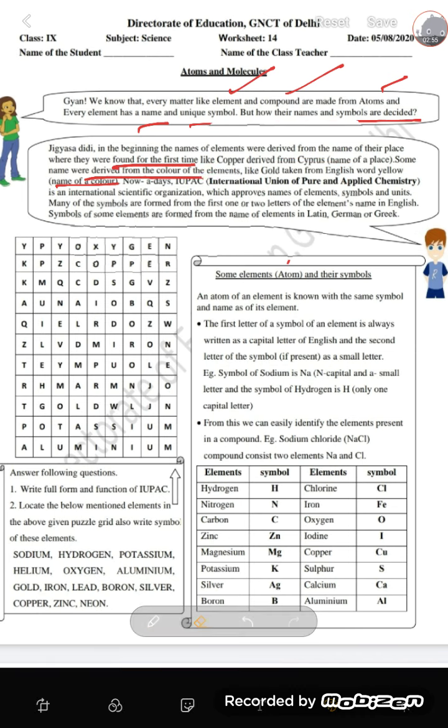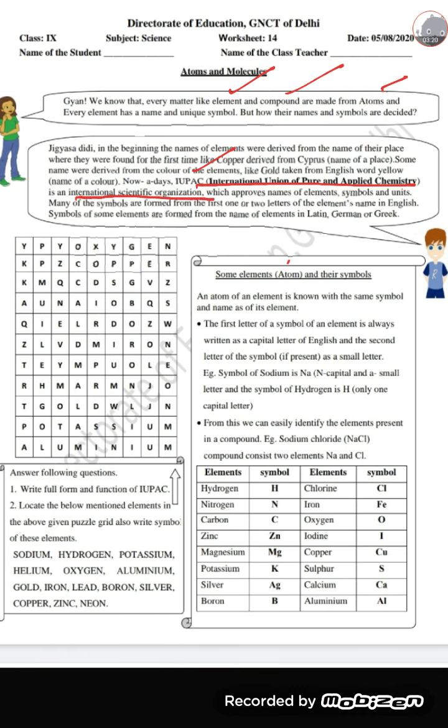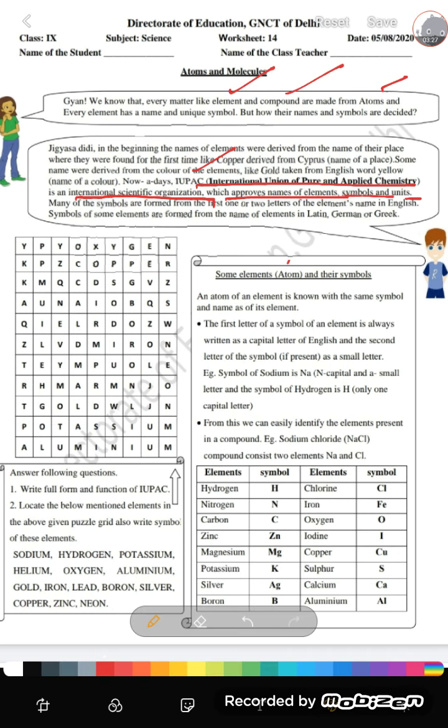But after that, an international organization called International Union of Pure and Applied Chemistry, IUPAC, right, is the international scientific organization which approves the name of element, symbol and units, right?